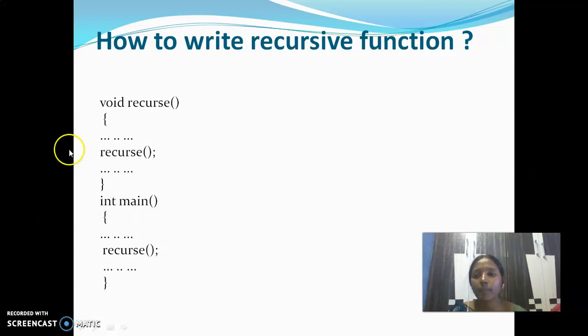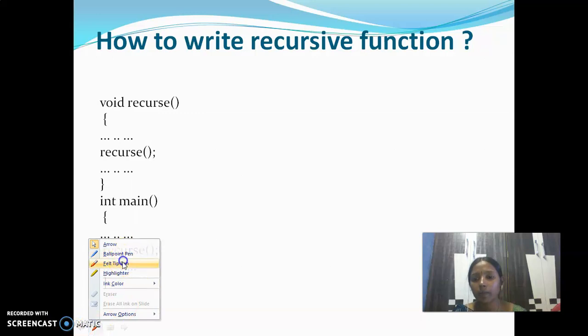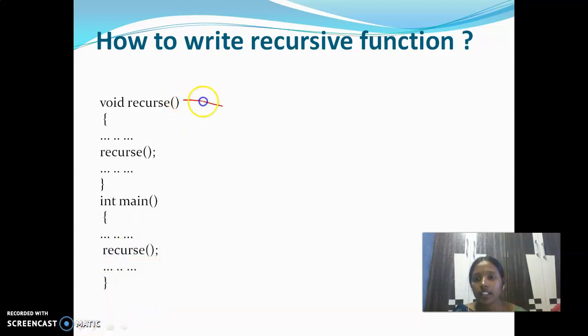We'll see an example. Now, void recursive. Here, recursive is a function. If you have an open bracket and close bracket, that is nothing but a function. We have some set of statements over here. Again, we are calling which function? Recursive. We have two types of functions, calling functions and called functions. This is a called function. So the function definition, the function body, is nothing but the called function. We discussed that in the last video.